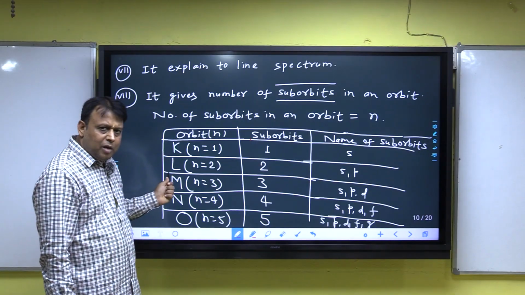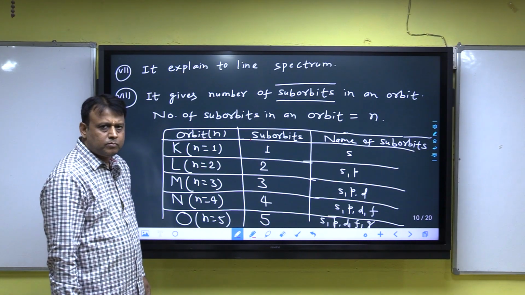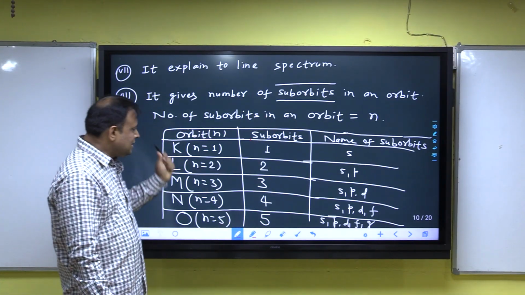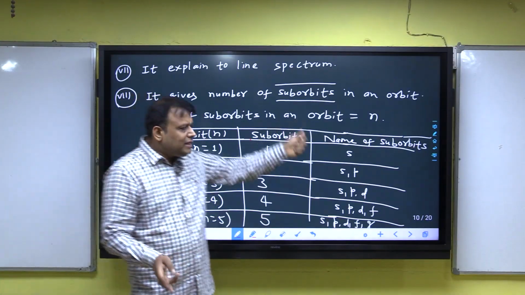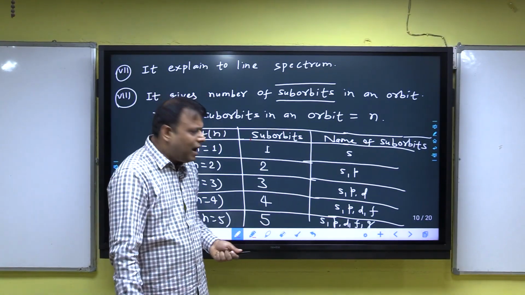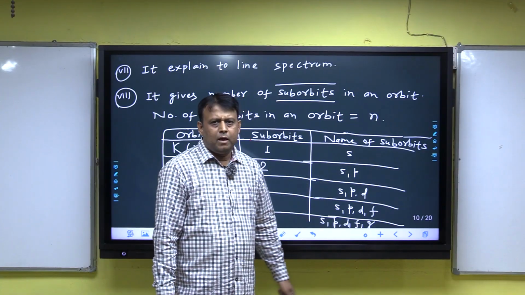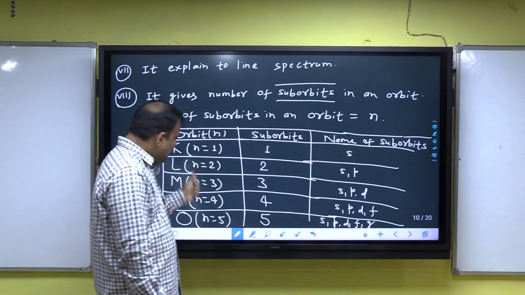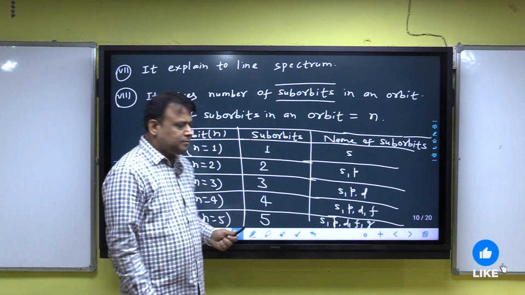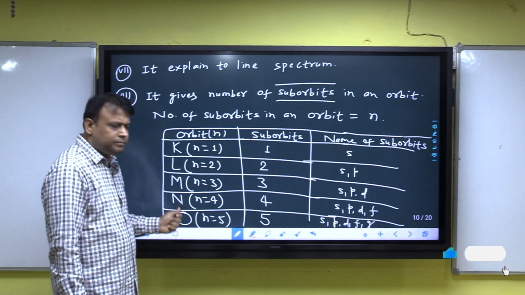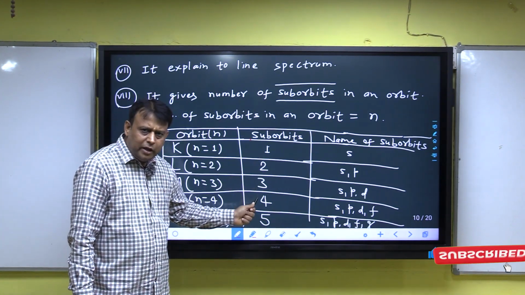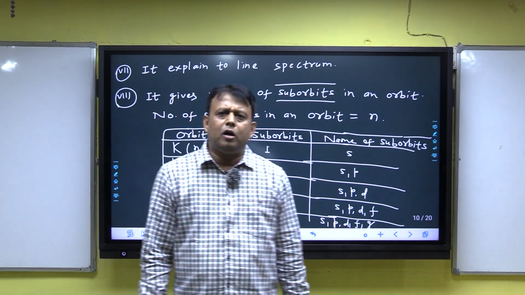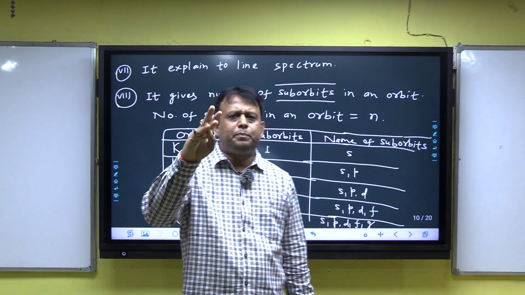Second, L orbit, n is equal to 2, and we know that the number of suborbits in an orbit is equal to n, and hence in the second orbit there are 2 suborbits, and the names of both suborbits are S and P. Listen, first orbit only one suborbit S, second orbit 2 suborbits S and P. Now third orbit, number of suborbits 3 and names are SPD, that is, in the third orbit 3 suborbits are present, SPD.